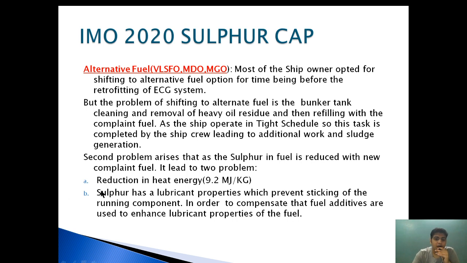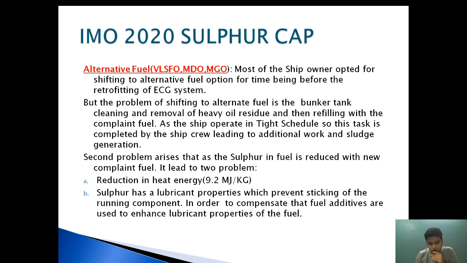The second problem arises as the sulfur in the fuel is reduced with the new compliant fuel, because earlier the fuel had sulfur of 3.5%, now it has 0.5%. It arises two problems. First is the reduction in heat energy. As you know, each kg of sulfur emits 9.2 megajoule of energy per kg.